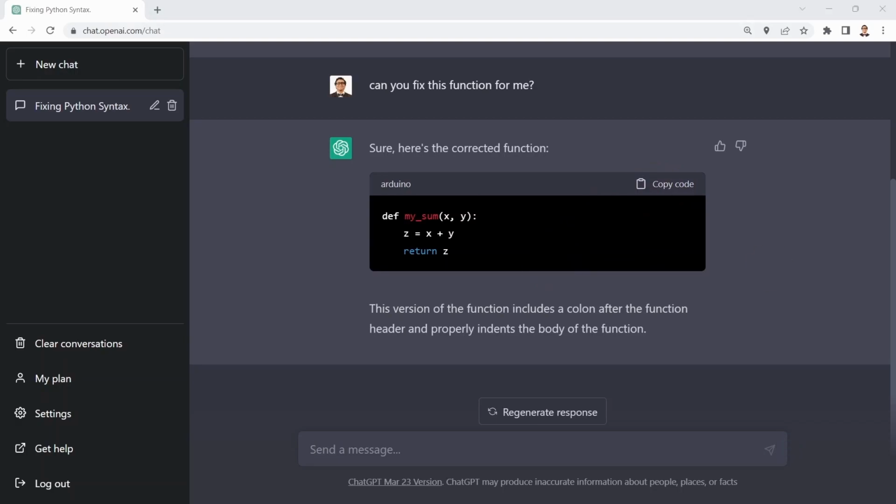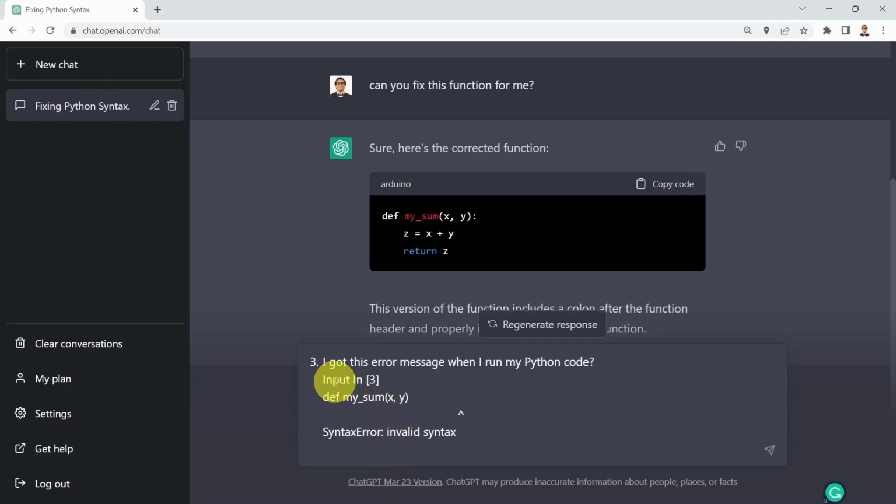Okay, next. What if I was running code in a Jupyter notebook and got an error message? For example, here, all I could do is say, I got this error message when I ran my Python code, and this is the error message that I got. Let me remove the number here. And I just want to know what's wrong with it.